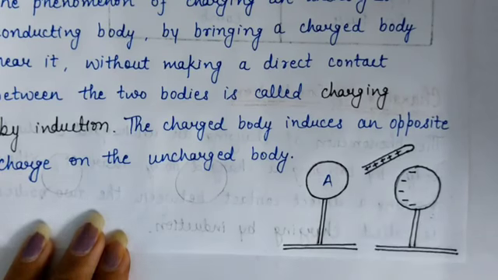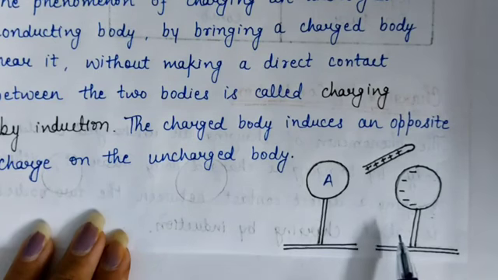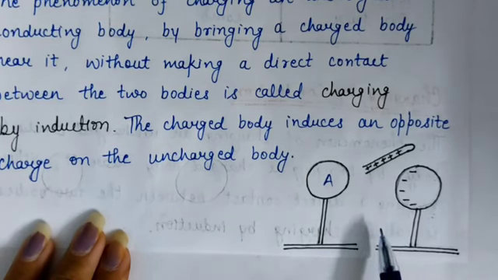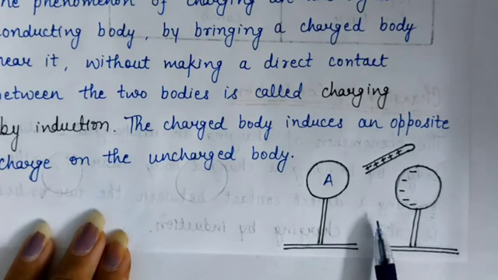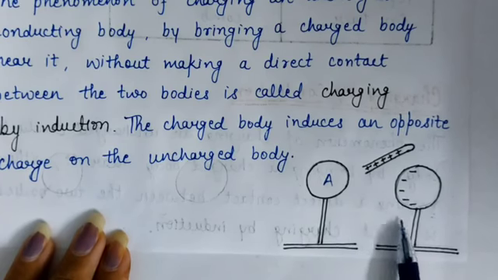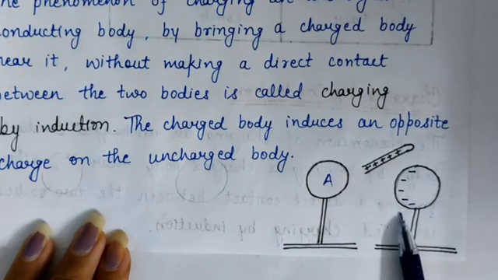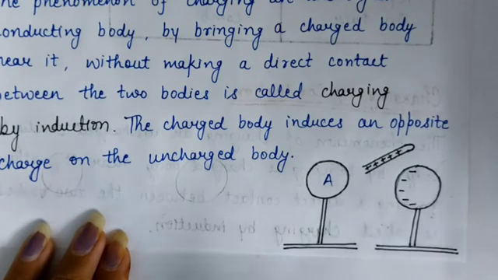So, an uncharged body can also be charged by induction. This method is called charging by induction. Means charging a body without any actual contact between the two bodies.